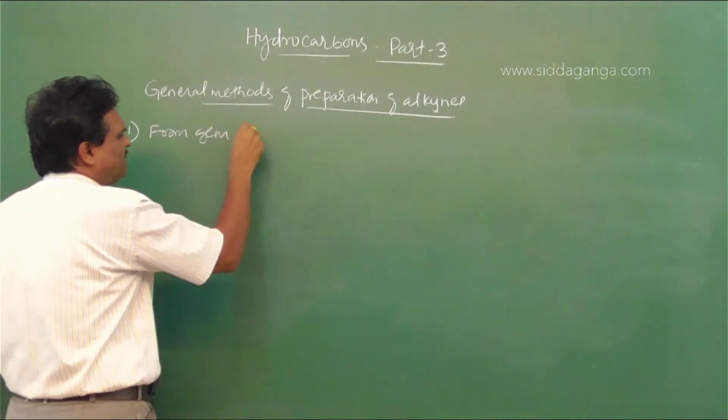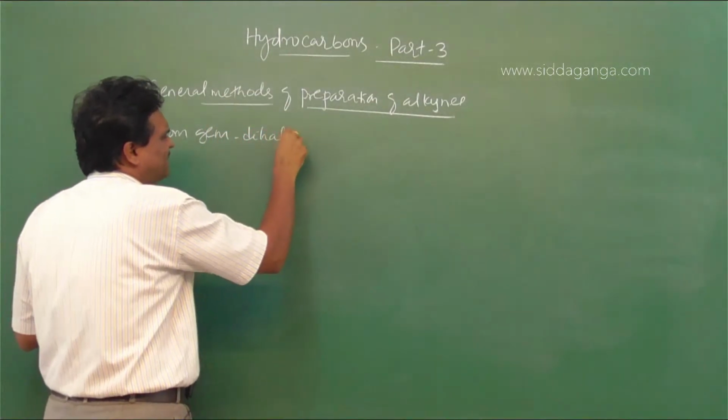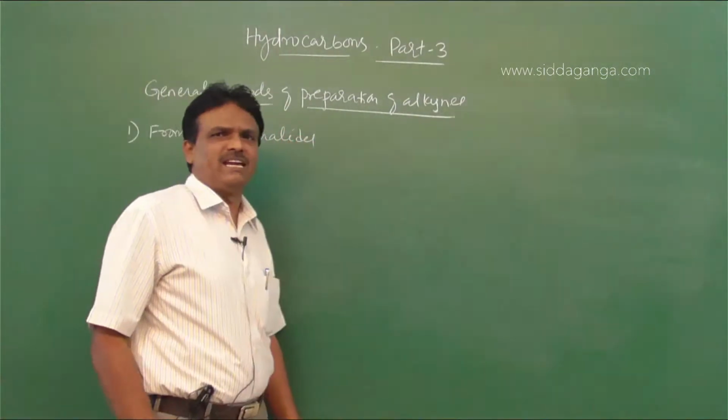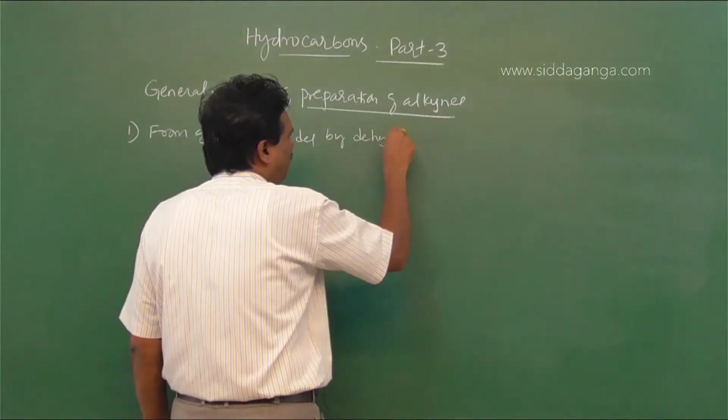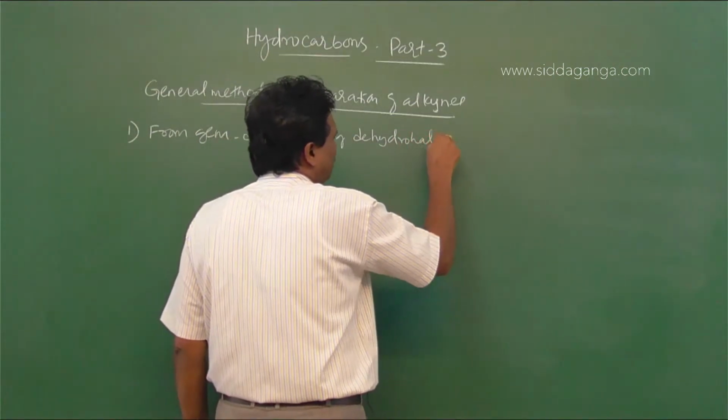The first method is from geminal or gem dihalides by dehydrohalogenation.